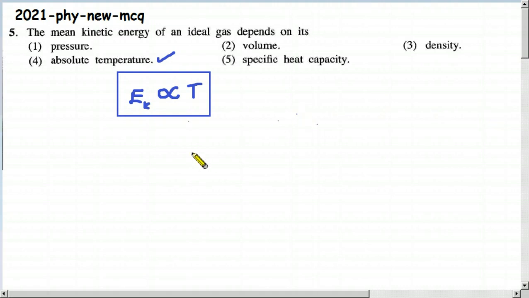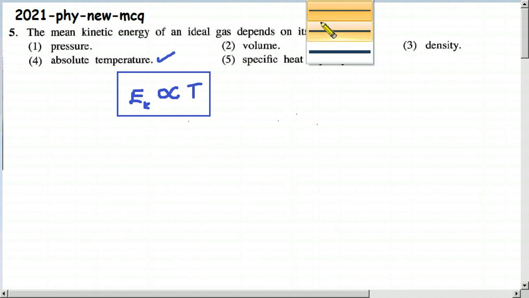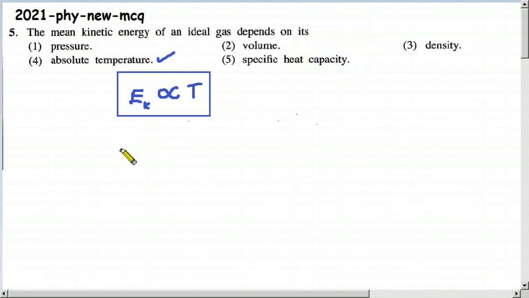Since today we don't have much to do other than this, I am going to write the full equation and derive it. What is this equation? Kinetic energy equals 3 divided by 2, Boltzmann constant times capital T, the absolute temperature. K is the Boltzmann constant and T is the absolute temperature.